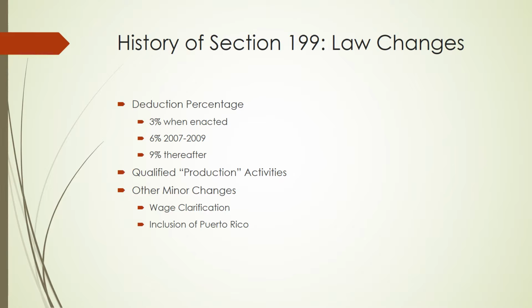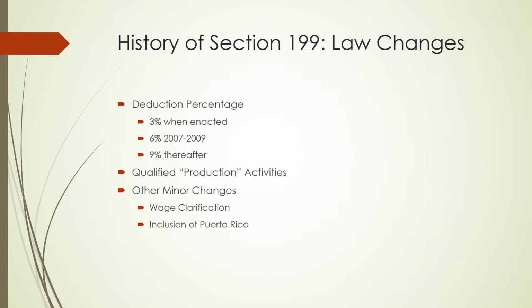So another tax law change is the definition of qualified production activities. So what qualifies as a production for the purposes of this deduction. A common misconception with this deduction is that it only applies to manufacturing activities. I've mentioned it a couple times so far, but when enacted, it was outlined that any income earned through production or property that is either manufactured or produced, grown, extracted domestically is eligible.